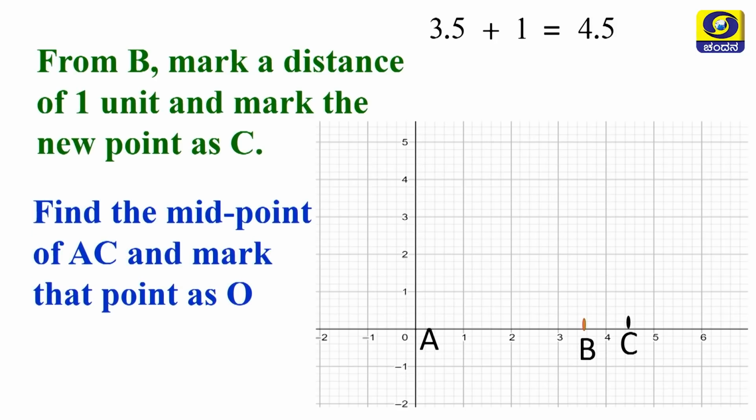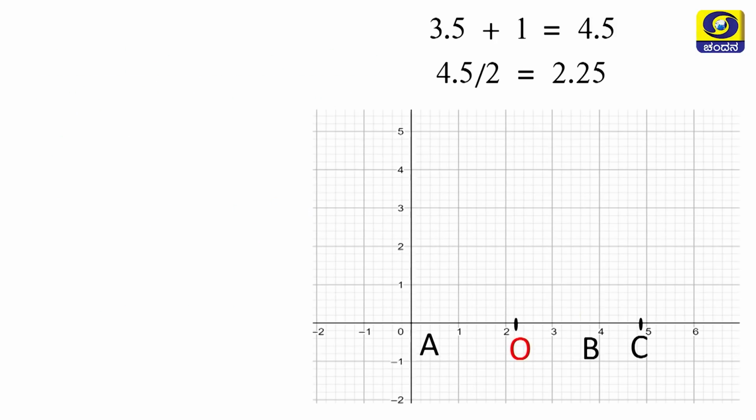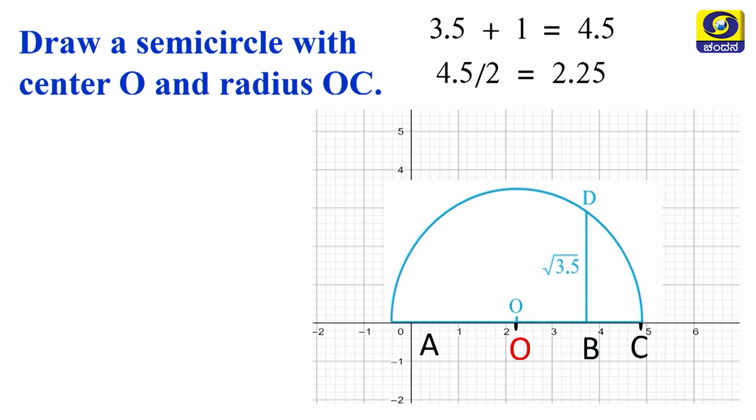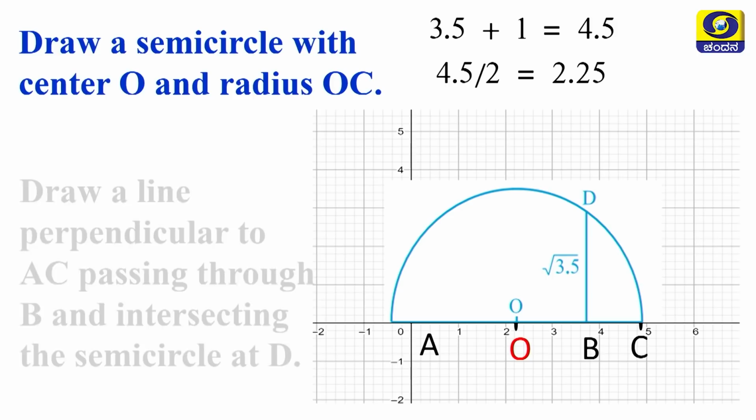Find the midpoint of AC and mark that point as O. What is the midpoint? See, 4.5 divided by 2 is 2.25, my dear students. So, this is the midpoint of AC, and we mark it as O. Then draw a semicircle with center O and radius OC.